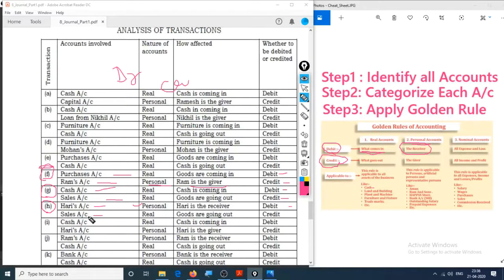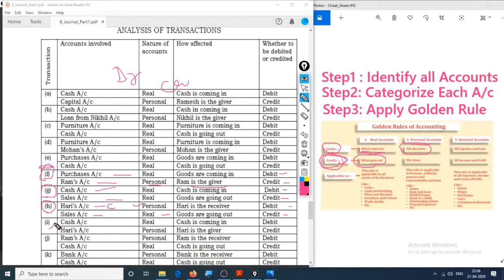And right here is the sales account. Sales is a real account. And when is the sales account credited? Whenever the goods go out. Hence it seems like goods are sold to Hari, although cash is not received here, hence Hari is our creditor.